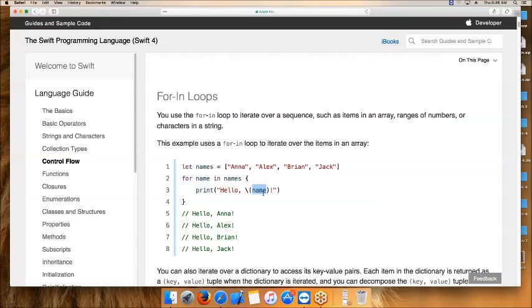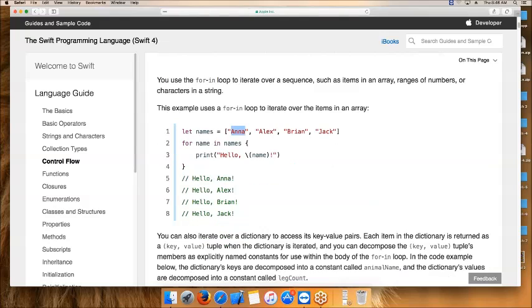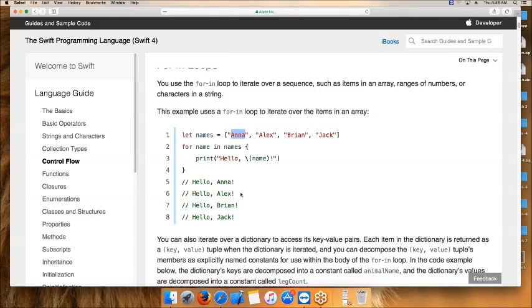Here you will get Anna, Alex, Brian, Jack as the loop is running. This is what your output looks like. This is a for in loop. This we already discussed. If condition also we discussed.